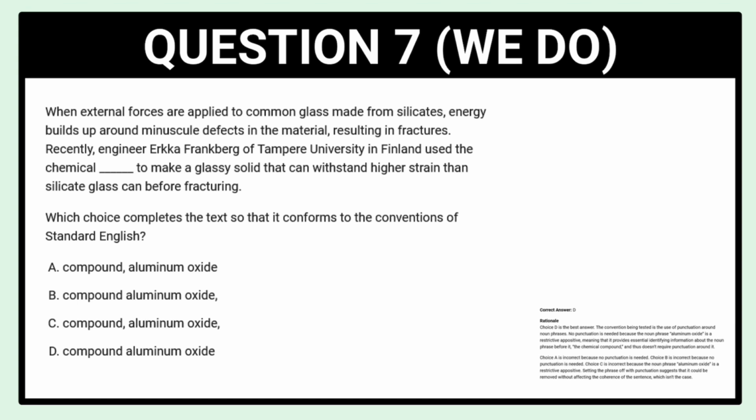For the coherence as well as the fit for this paragraph, the correct option would be D, compound aluminum oxide with no commas around it, since it's very important to the paragraph and it's not non-essential. So again, remember my tip: you usually don't need punctuation in these kinds of questions, especially if it can obscure what is being said.